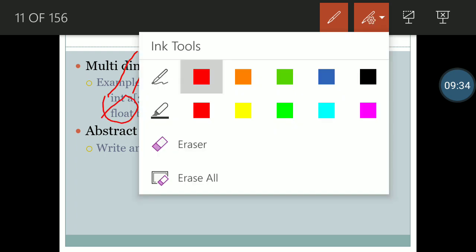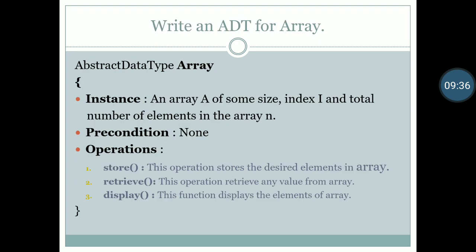For the ADT of an array, we can say it will have instances, preconditions, and operations. The instance is array A of some size, meaning we have to declare the size of the array, index I, which we will know according to the size, and the total number of elements in the array.